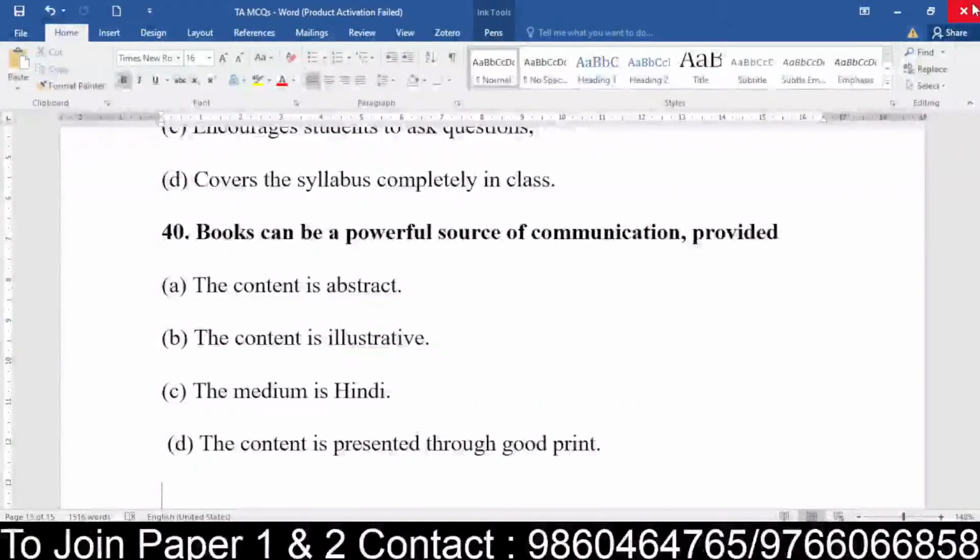Yes, everyone? Good, everyone, it's appreciated. Everyone is trying to answer the question very well, taking a lot of interest. Just make sure that you show this type of positive attitude for all the units in all ways, and equally for your paper too, right? Okay, so when can we say that books are a powerful source of communication? Yes, when the content is very illustrative, example based, instance based. So when you have content which is very illustrative, you can say that books are a powerful source of communication. Very good, excellent, everyone, right?